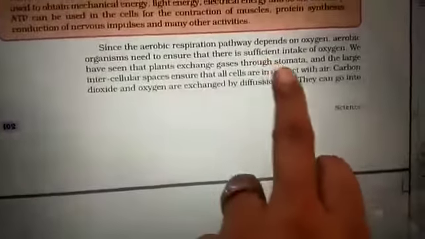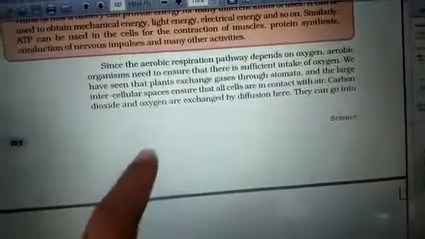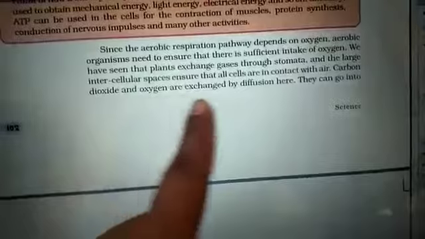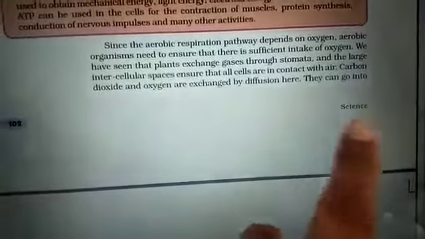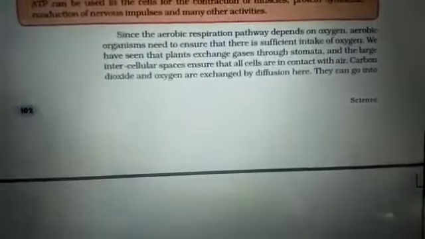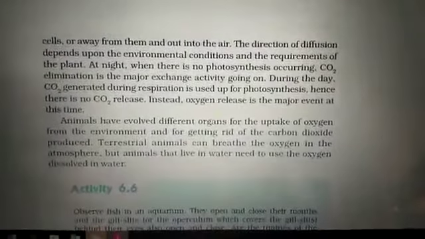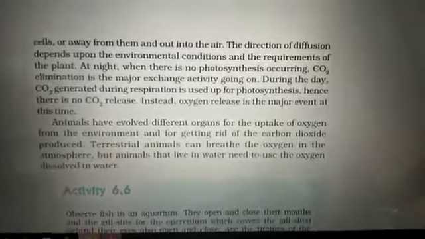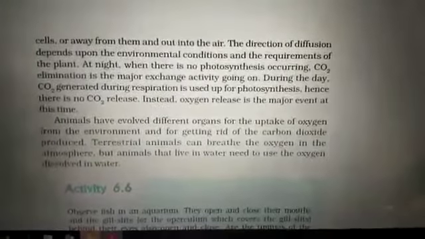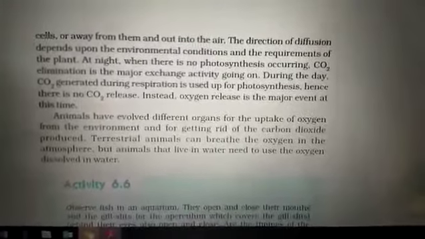Since the aerobic pathway depends on oxygen, it needs to ensure that there is sufficient intake of oxygen. We have seen plants exchange gases through stomata and large intercellular spaces. Carbon dioxide and oxygen are diffused through here only. They can go into the cell or away from it through the stomata. The direction of diffusion depends on the environmental conditions. At night, when there is no photosynthesis, carbon dioxide elimination is the major exchange. During the day, it is used up.